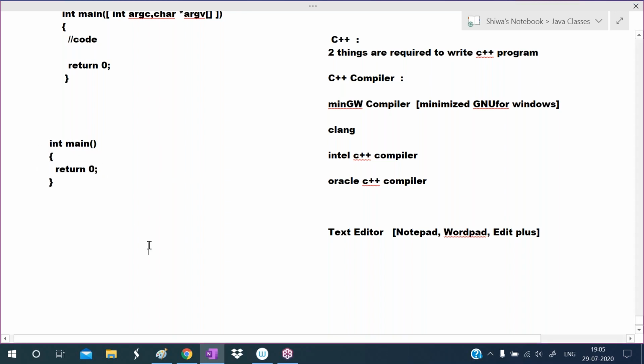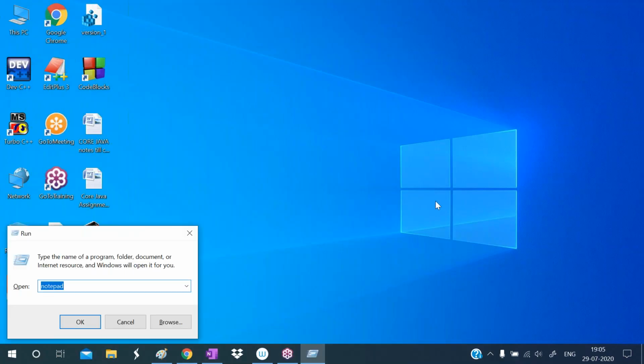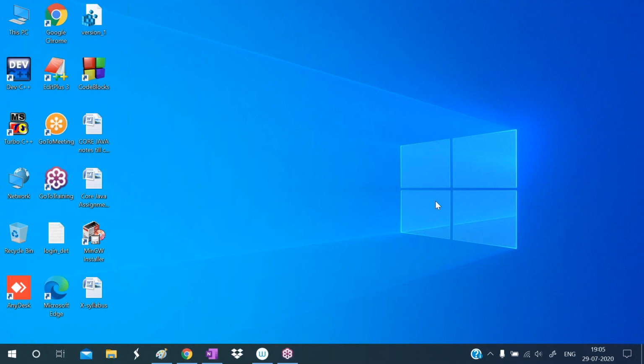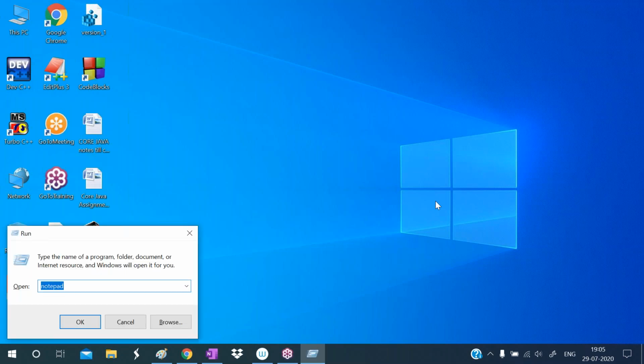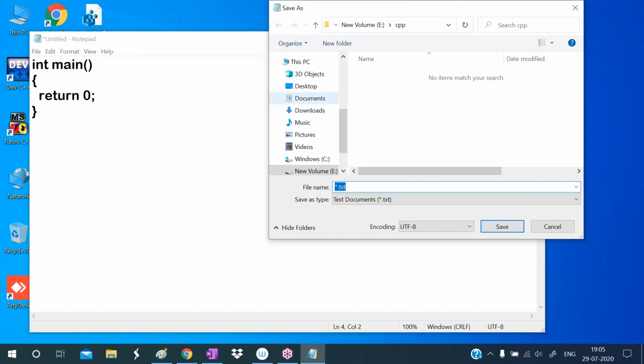If we write this code, what will happen? Now see, I am opening Notepad. Press the Windows R key. The dialog box displays. In it, type Notepad, and it displays Notepad to us. Here I am writing the program: int main, starting point of main, ending point of main, and I'm writing return 0. Okay, I'm saving this program. Go to the File menu, select the Save option.